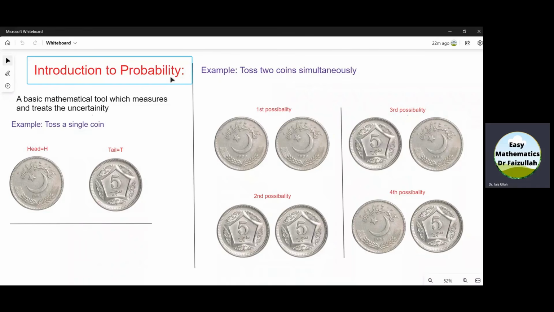Dear students, probability is a fundamental mathematical tool which measures and treats the uncertainties. By uncertainty, we mean something about which we are not sure. Let us explain it by some examples.